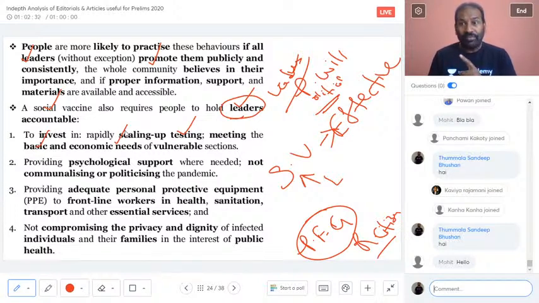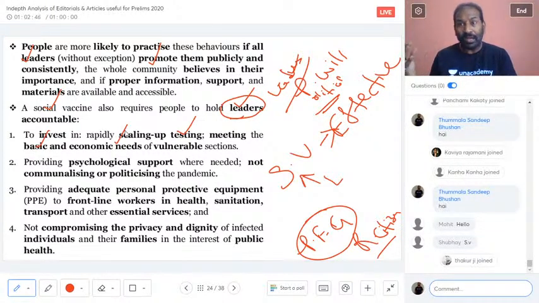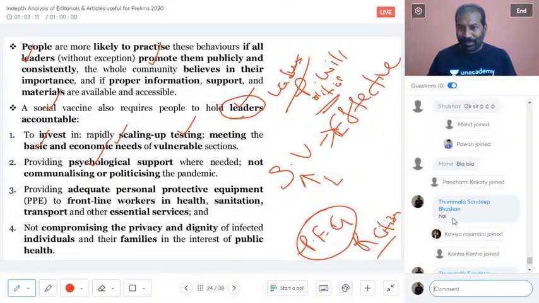They have to go ahead with scaling up of testing, aggressive testing, because we all know that because of the lack of testing, the infection is spreading, and asymptomatic or mildly symptomatic cases are increasing, and these people are spreading the virus unknowingly. That is why, for the social vaccine to be effective, the leaders have to be accountable in making sure that testing is scaled up and the basic and economic needs of the vulnerable section are met. That is very important. And then providing psychological support, to which I'll now come.